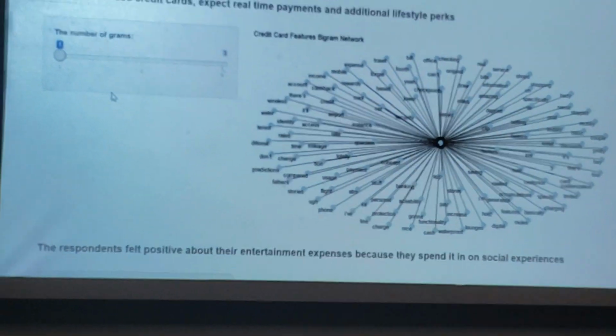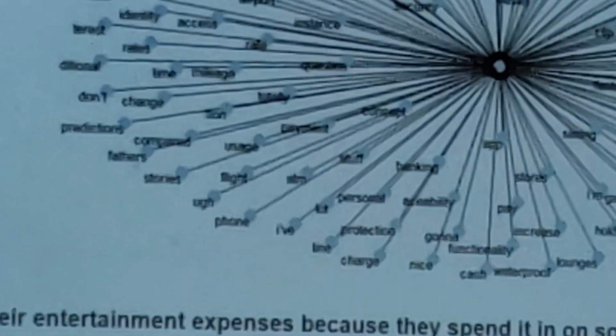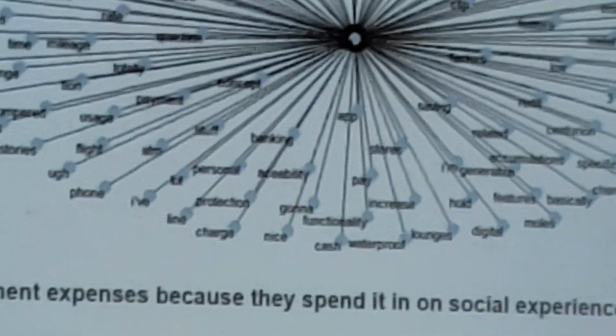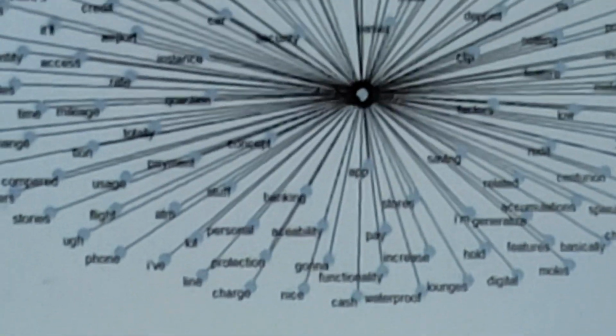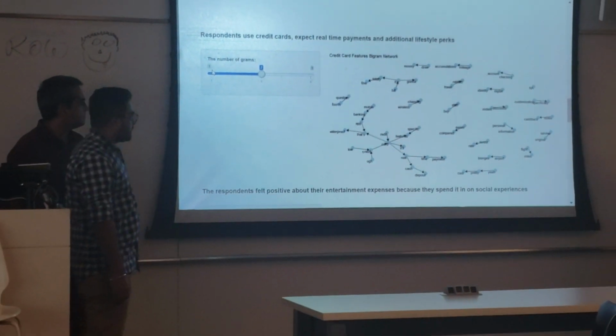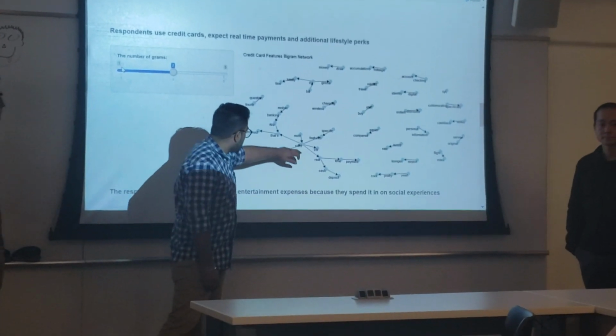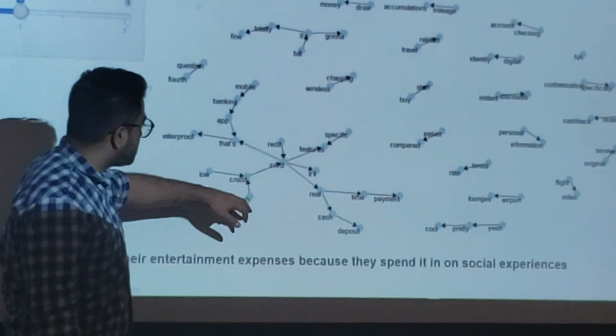So we dug deep and tried to build diagrams for respondents who use credit cards. We found out about their lifestyle, what their life choices are, where they actually spend money. As we see in the diagram, we have links between credit and banking.